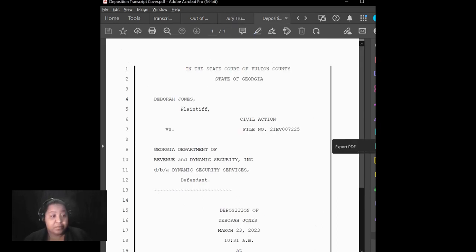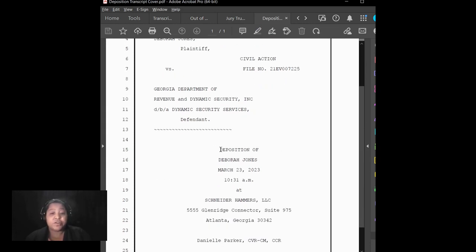Now, on this example of a deposition cover page, you want to also be sure that when you're listing what the proceeding type is, that you are listing, because it's a deposition, who this is the deposition of. So you're going to always make sure to note the witness on the cover page. Again, just like a court cover, you're going to have your date and your start time.